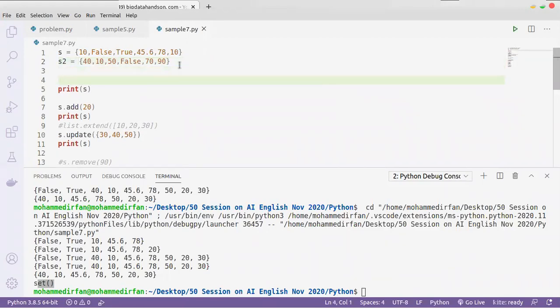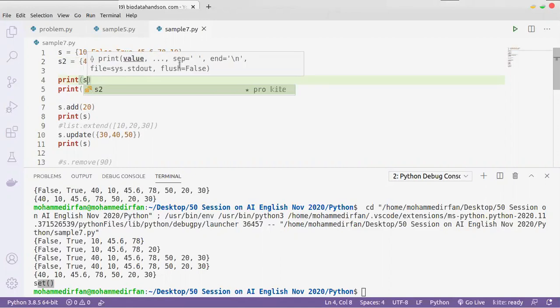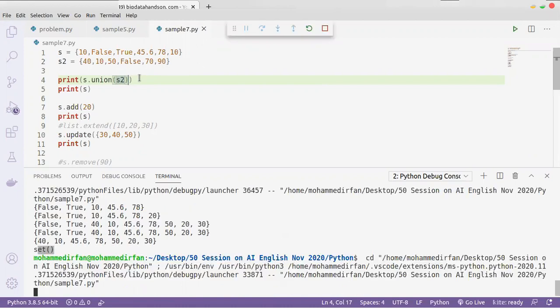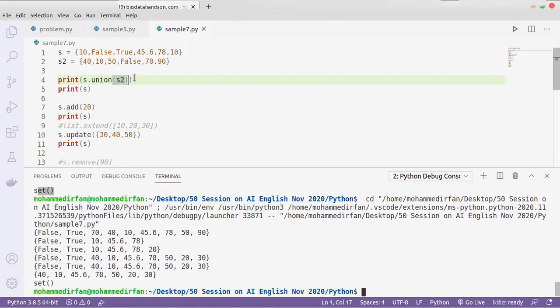To find the union, that is s dot union of s2, it will give you the union set of the two sets.